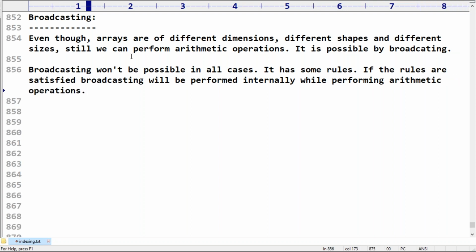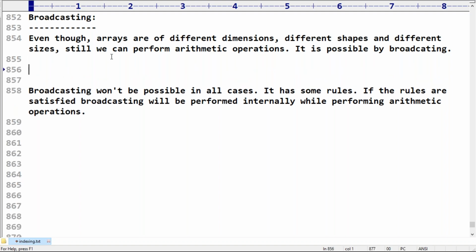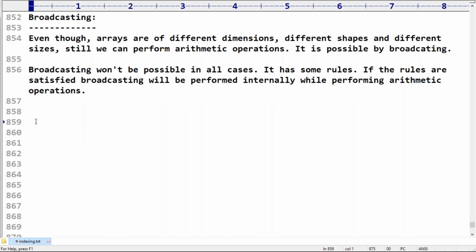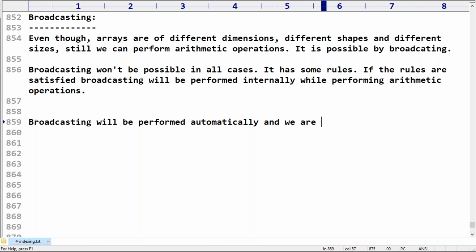Broadcasting is an automated activity. We are not required to perform it explicitly. We have to understand in which cases broadcasting is going to happen. Remember this very carefully, sir. Will broadcasting be performed automatically, or do we have to call it? Broadcasting will be performed automatically, and we are not required to perform it explicitly.